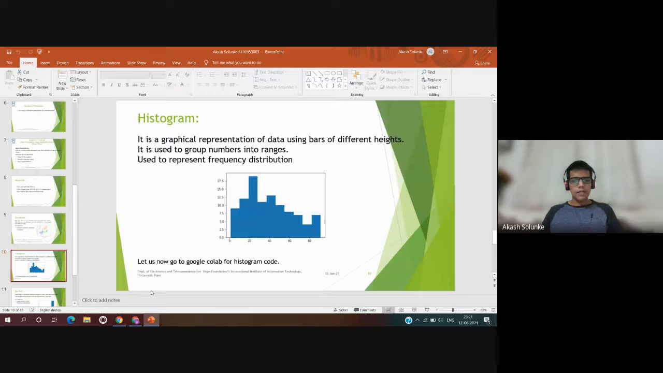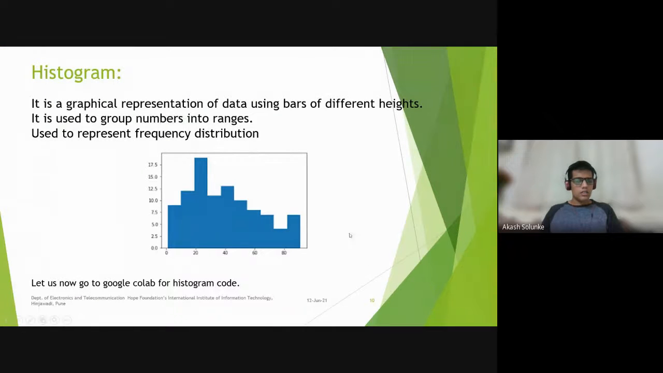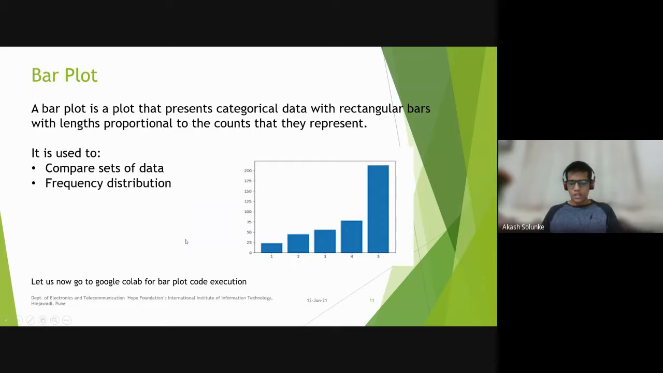So going back to the PPT, this is how the histogram is printed. Now moving on to the next, that is the bar plot. A bar plot is a plot that presents categorical data with rectangular bars with lengths proportional to the counts they represent. It is used to represent the frequency distribution of categorical variables, and it actually compares data sets between different groups that are present in the data set. It compares sets of data, and it is also used for frequency distribution.